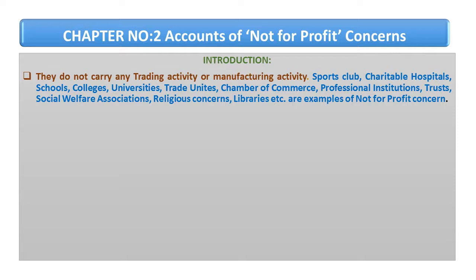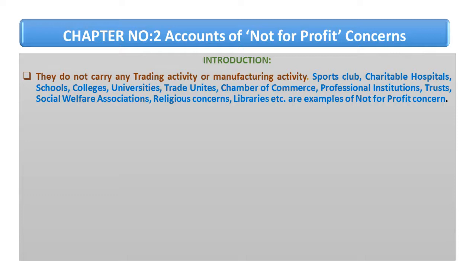Even libraries. In many cities, the government has started big libraries where all sorts of books are available on any subject, any topic. You can find them in that library, but for that we have to pay minimum charges for using the books. These are all examples of the not-for-profit concern.